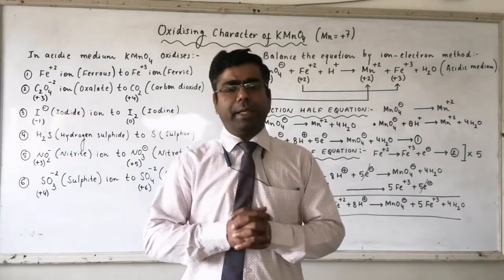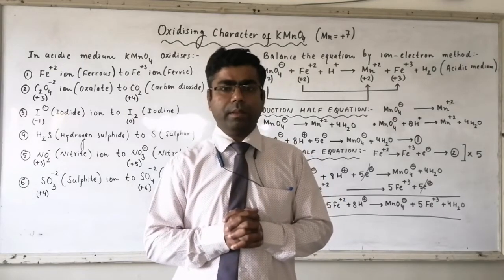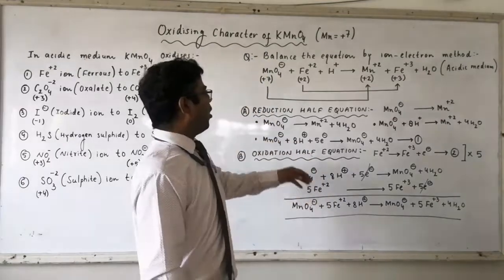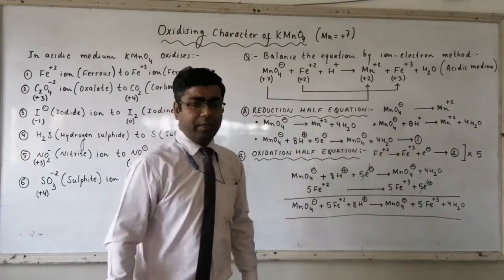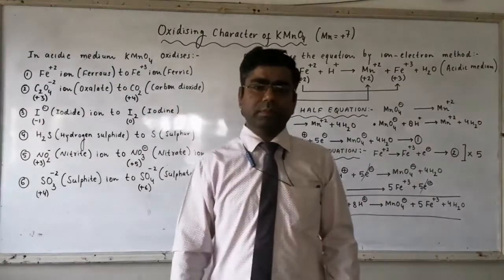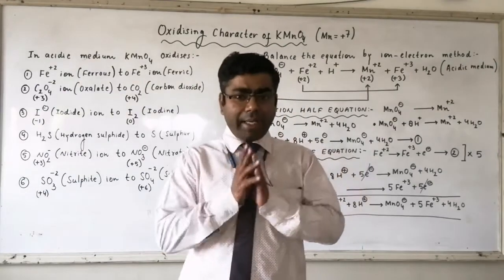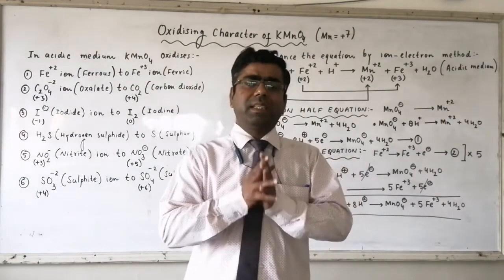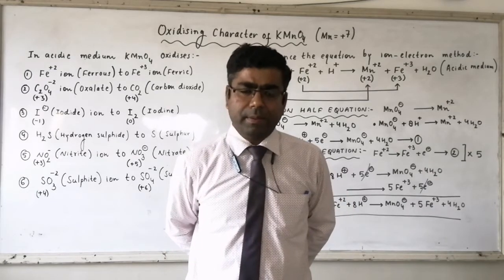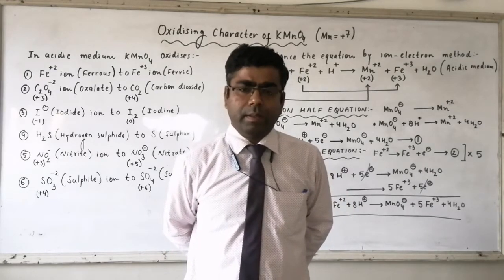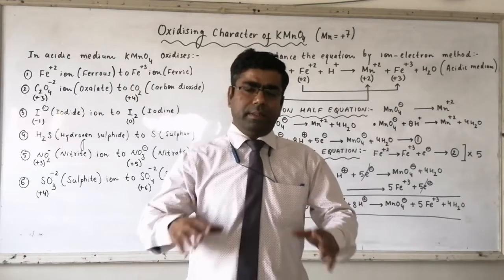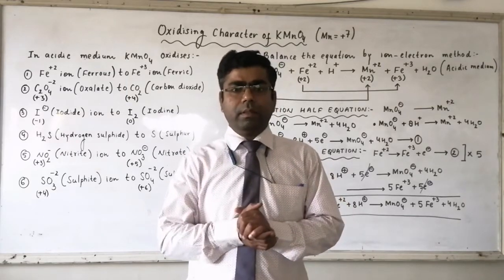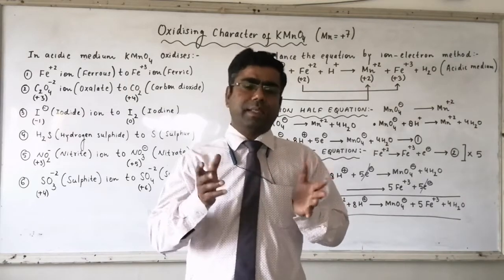In potassium permanganate, the oxidation state of manganese is +7, which is the highest oxidation state exhibited by manganese. In manganese, the valence electrons are 7.